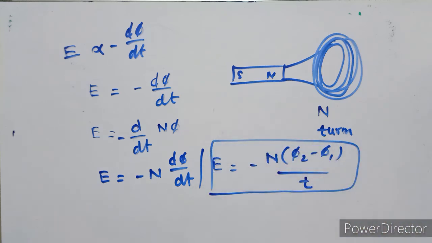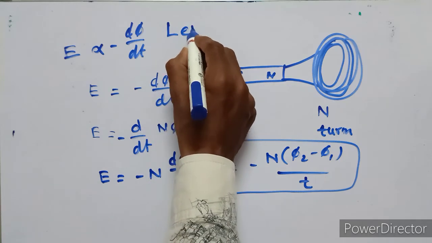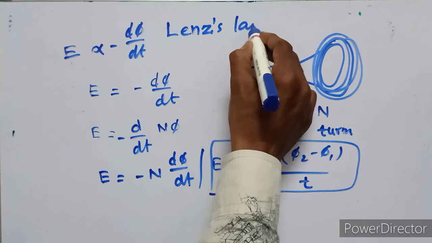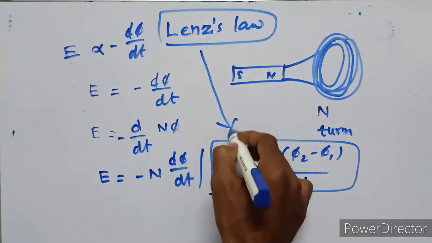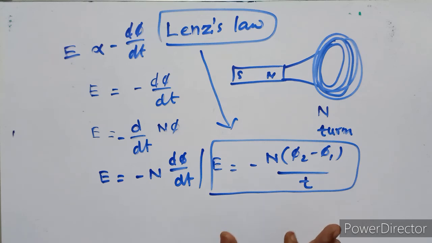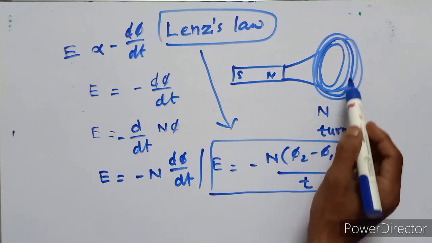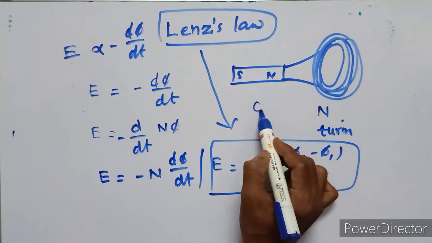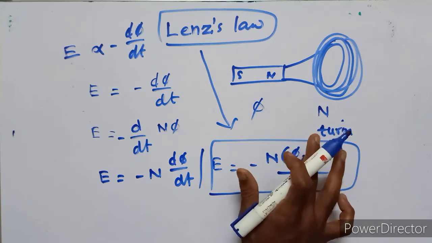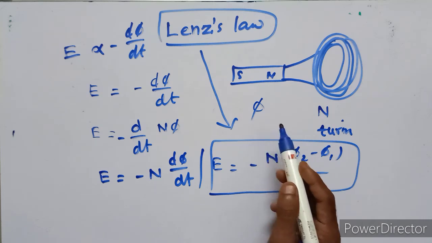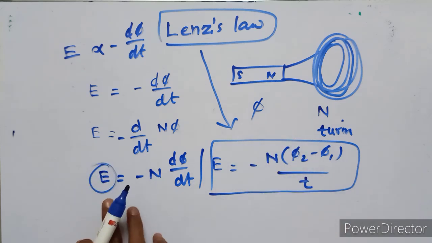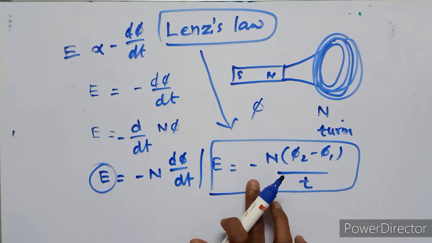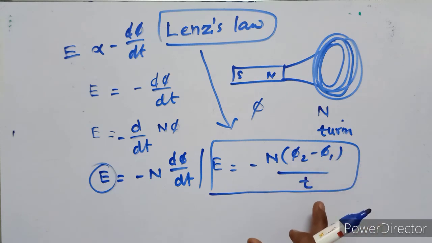This is called Lenz's law. The statement of Lenz's law is: if the coil has n number of turns, and phi is the magnetic flux linked with each turn of the coil, then the induced EMF value is equal to minus n into phi 2 minus phi 1 upon t. This is called Lenz's law.